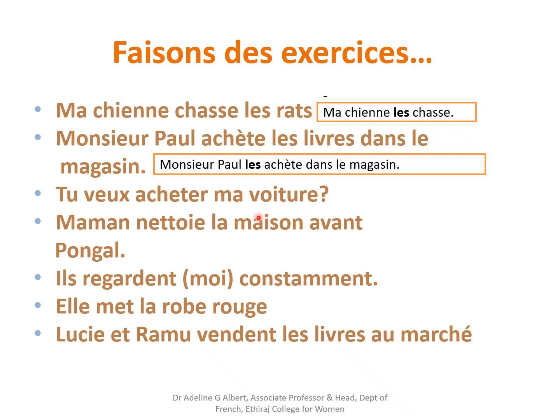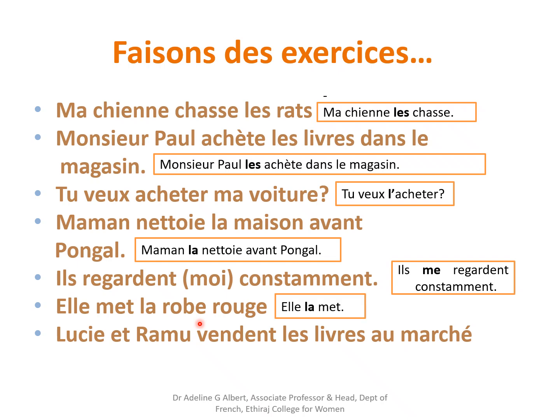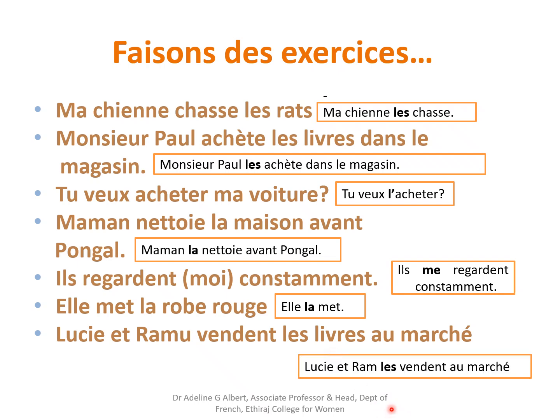"Tu veux acheter ma voiture?" Two verbs. Do you want to buy it? "Tu veux l'acheter?" "Maman nettoie la maison." She cleans the house before Pongal. "Maman la nettoie." "Il regarde moi." They're looking at me. "Il me regarde." "Elle met la robe rouge." "Elle la met." She puts it on. "Lucie et Rameau vendent les livres." They're selling them. D'accord?